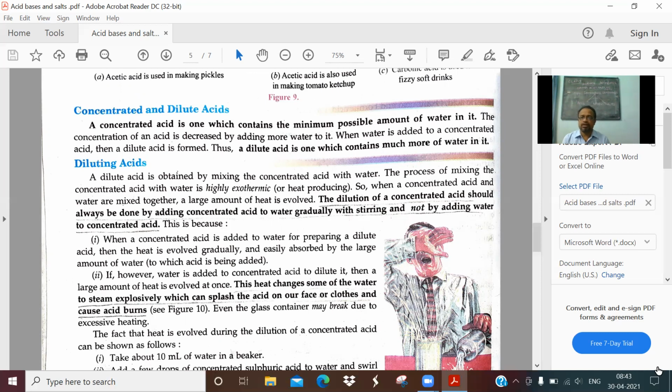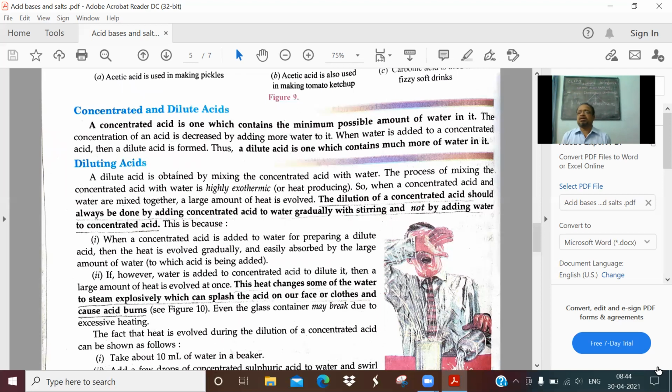Carbonic acid, you are familiar with it from soft drinks. Soft drinks have carbon dioxide dissolved in them at high pressure. The carbon dioxide dissolved in water is carbonic acid. It is used in fizzy drinks. This is just to give an introduction about the uses.